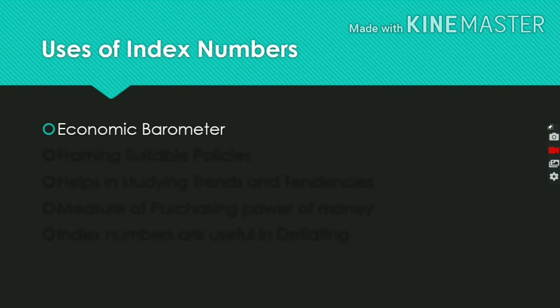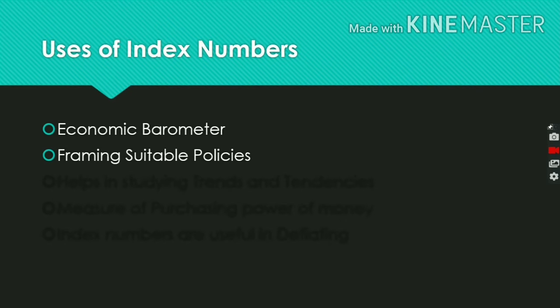Indices of prices like the wholesale price index and retail price index, and output indices like import and export, industrial and agricultural production, foreign exchange reserve, and cost of living provide a good basis for economic appraisal. In taking suitable economic decisions, index numbers play a very important role.